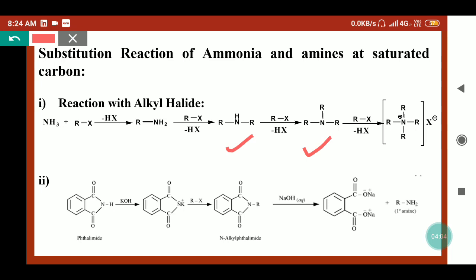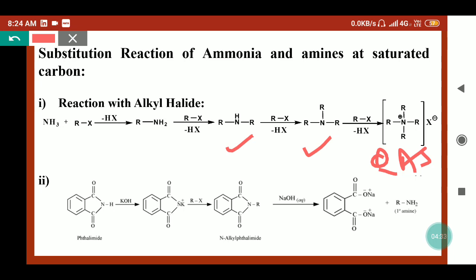So from ammonia and alkyl halide we can get the primary, secondary and tertiary amine. Further, if the tertiary amine is also reacted with the alkyl halide, then it will provide the quaternary ammonium salt. So by this method we can synthesize a wide variety of CN bonds, and different types of amines and quaternary ammonium salts can be synthesized.